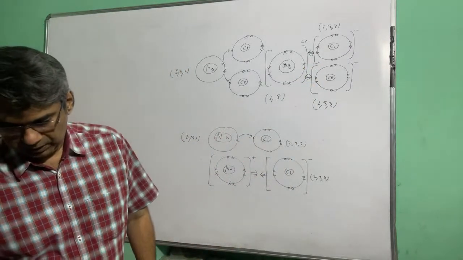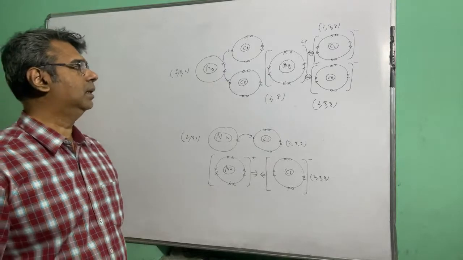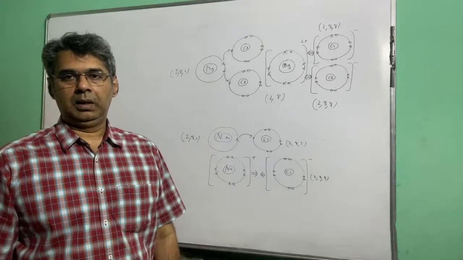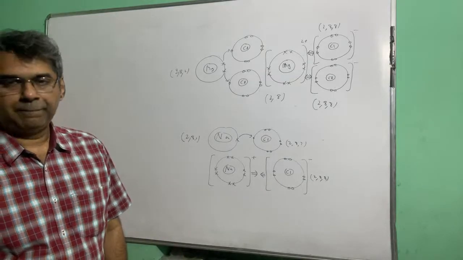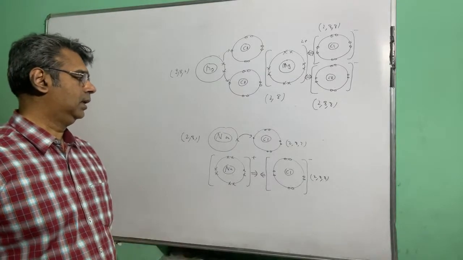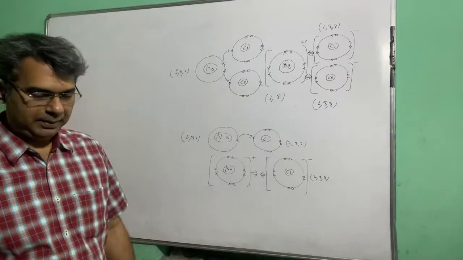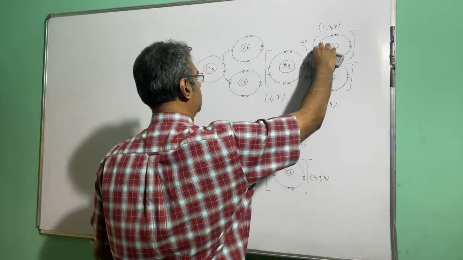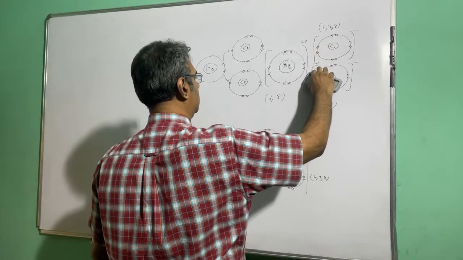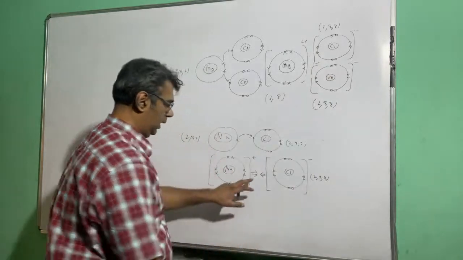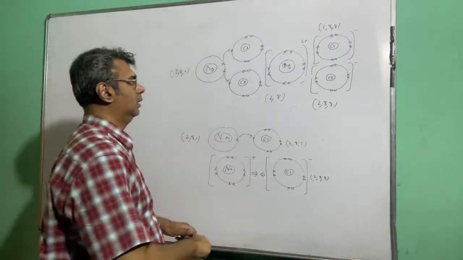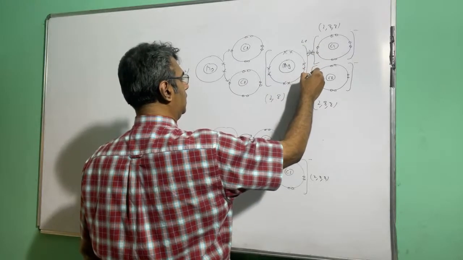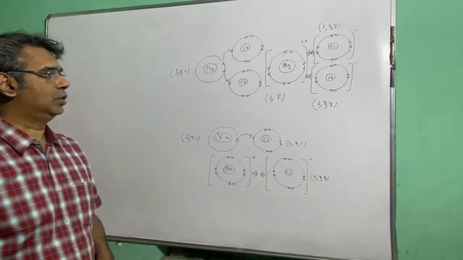Drawing the double arrow is not a compulsory thing. Okay, it is not a compulsory thing. You can draw it if you want to suggest that they are attracting each other, or maybe if you draw it like this, I think this looks better. Actually, the double arrow doesn't look very nice. So you just draw one arrow like this and one arrow like this. So this arrow shows the attraction.